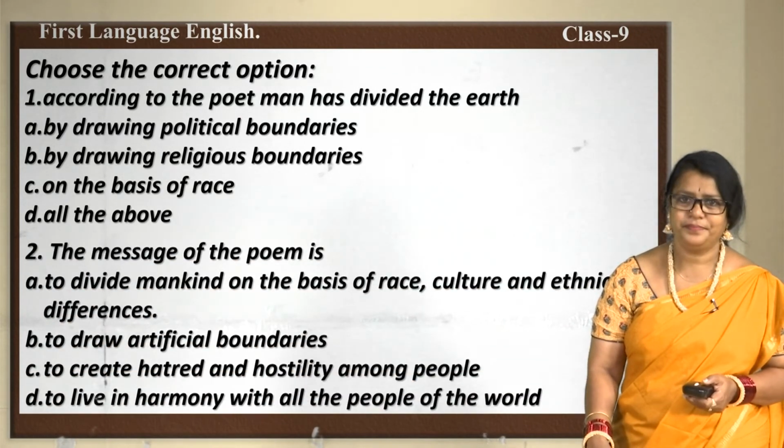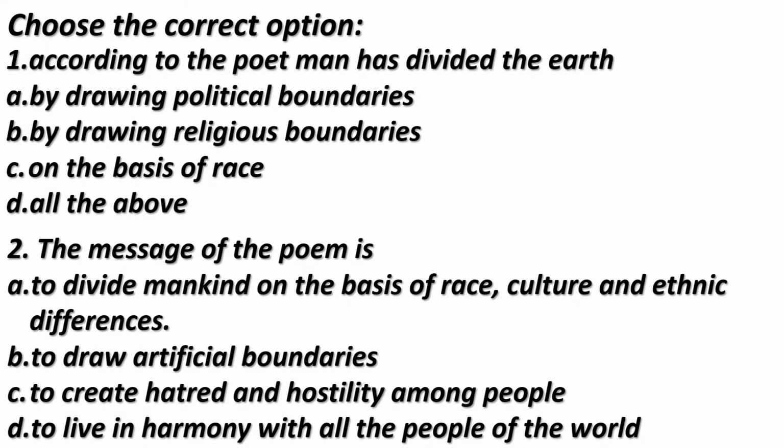The next one: the message of the poem is, option A, to divide mankind on the basis of race, culture and ethnic differences. B, to draw artificial boundaries. C, to create hatred and hostility among people. D, to live in harmony with all the people of the world.